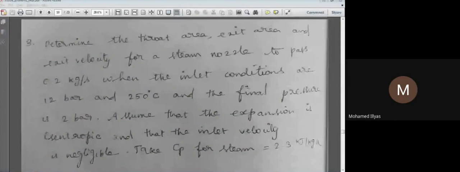We need to solve different problems in nozzles considering the superheated steam, dry steam, and wet steam. So this problem is a different state of steam, maybe a superheated steam. So we'll see this problem now. Let me first read the problem.